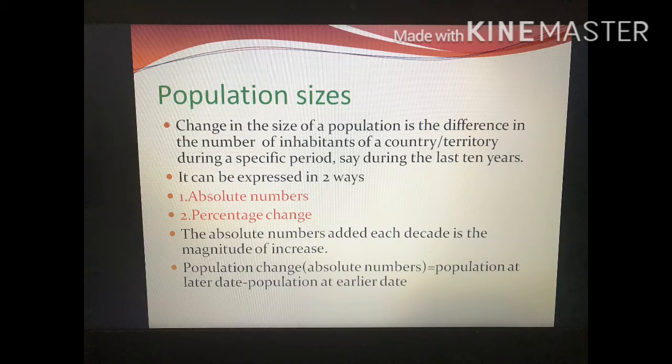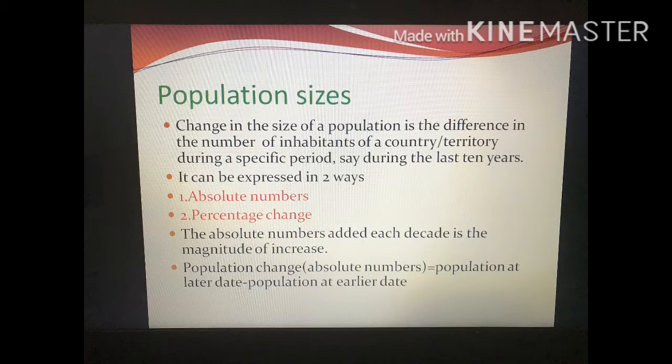So every 10 years they take the population size. This can be expressed in two ways: absolute numbers and percentage change. So what are these absolute numbers and percentage change?